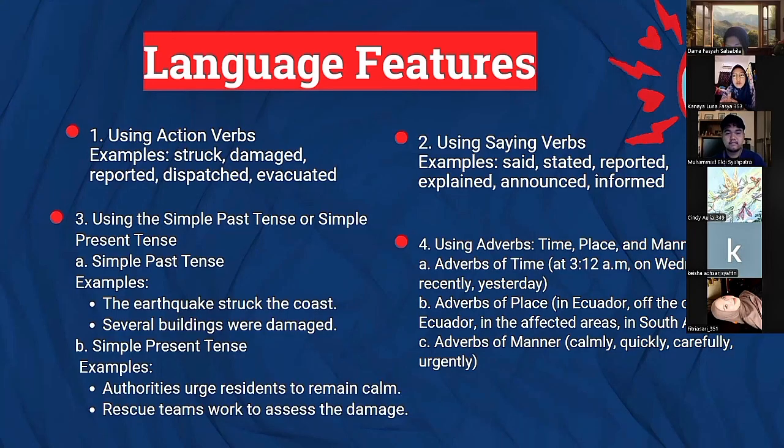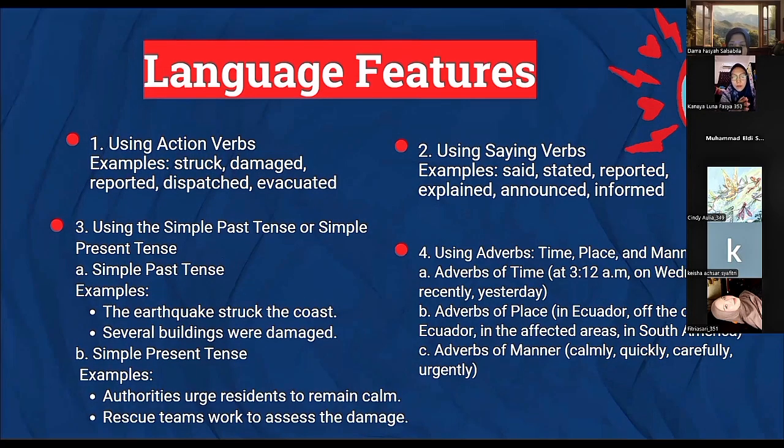Simple past tense is used to report events that already happened. For example, the earthquake struck the coast. Several buildings were damaged. Simple present tense is used to present facts or current information. For example, authorities urge residents to remain calm. Rescue teams work to assess the damage. Fourth, using adverbs of time, place, and manner.